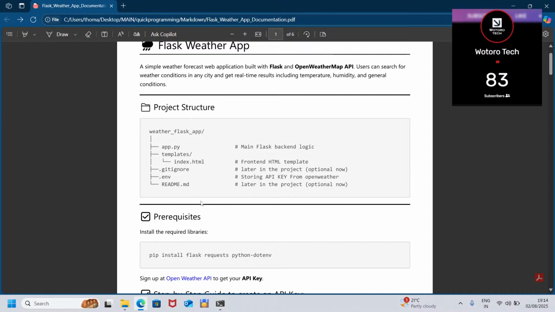Then we have the .gitignore. For now it's not necessary, but later we are going to push our code to GitHub. We need it because we don't want our API key to be public for everyone to see on GitHub. So we're going to store it inside the .gitignore.